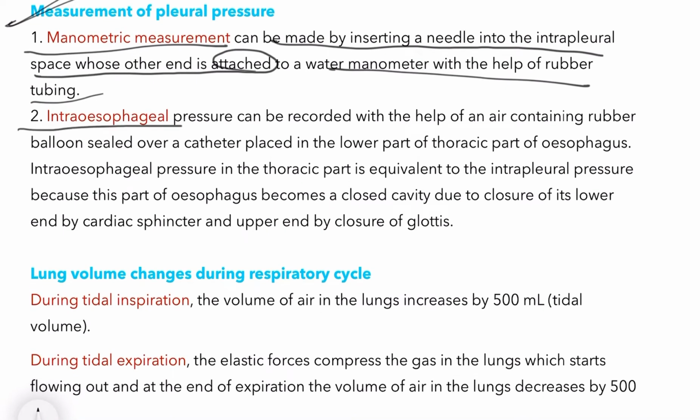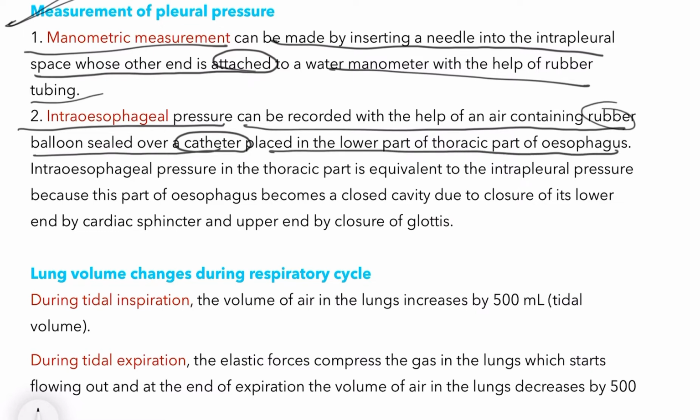Another is intraesophageal pressure, which can be recorded with the help of an air-containing rubber balloon sealed over a catheter. The catheter is placed in the lower part of the thoracic part of the esophagus.